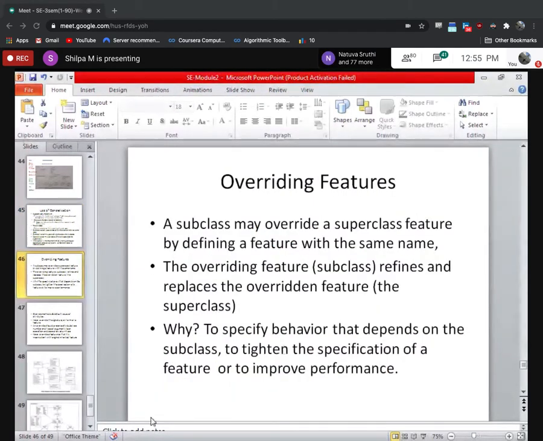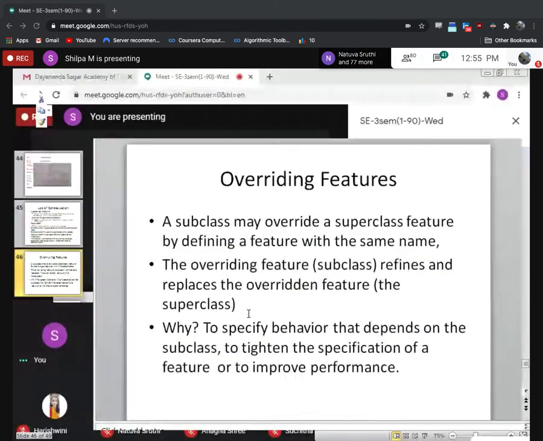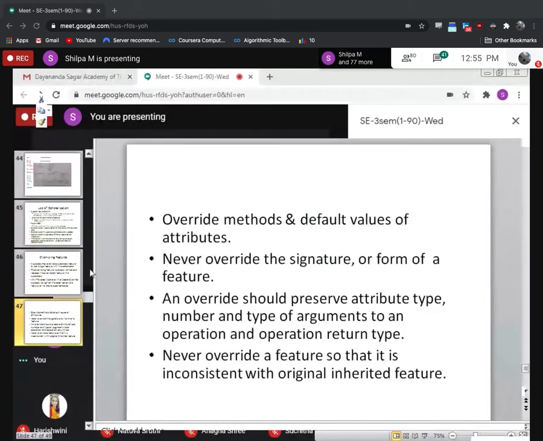So this is about overriding. You can go through this. Signature means, for overriding methods here, the display method's signature, I hope you all know: the return type and the argument list. Whenever you are overriding, the signature should be the same.